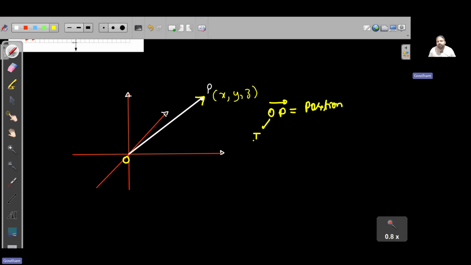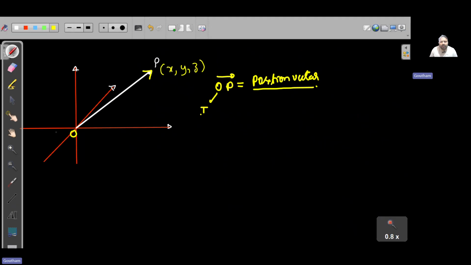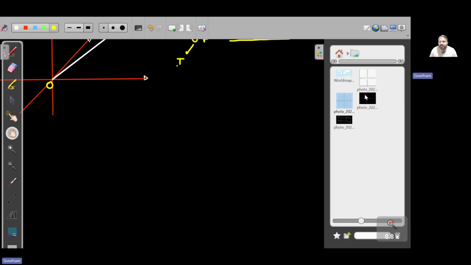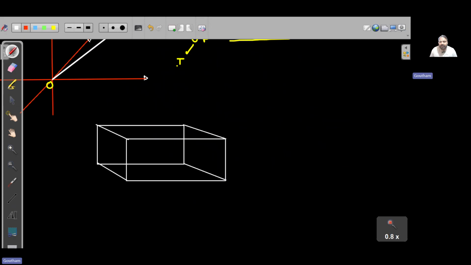So position vector means a vector originating from the origin of the Cartesian system. Now, let me try to draw this in a three-dimensional space. So this is my point P, this is my x, y, z. Now, see here. This is my x-axis, this is my y-axis, and this is my z-axis.